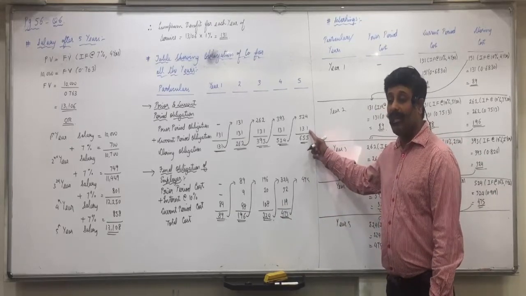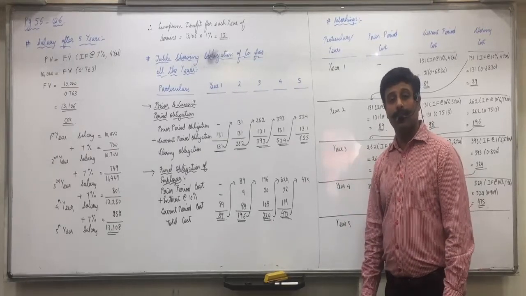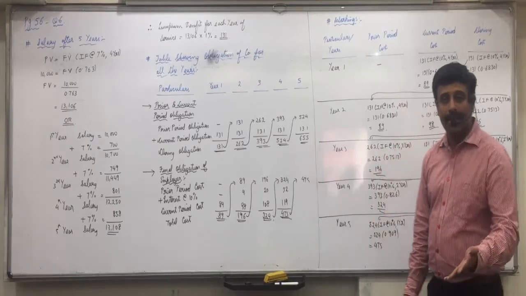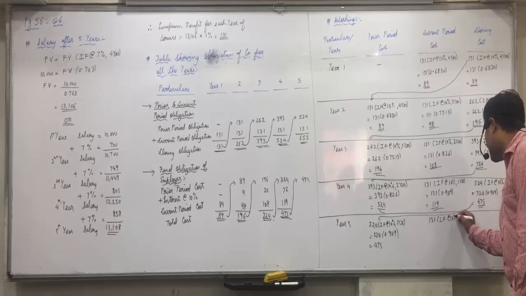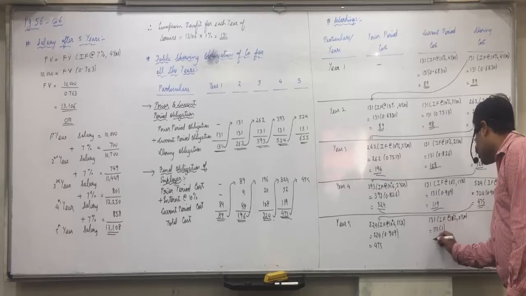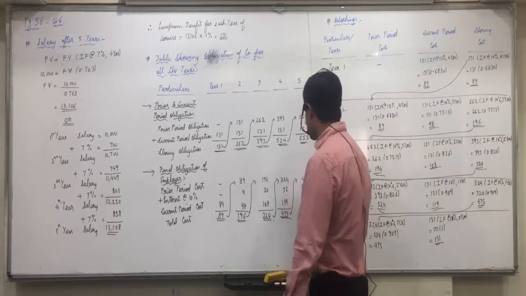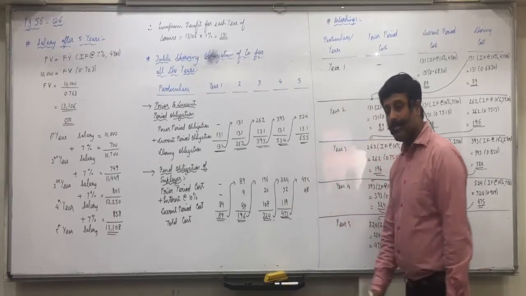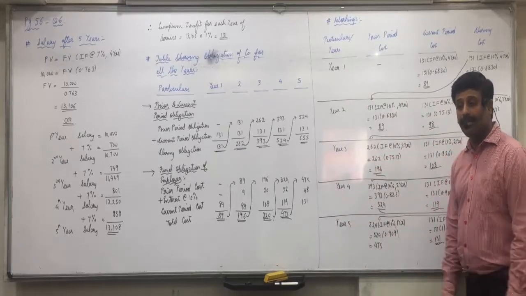Now listen carefully. 5th year we need to pay him how much? 131. So in the 5th year you need to keep aside how much? 131 only. Now it is not going to be invested. So here this 131 into interest factor at the rate of 10% and how many years? 0 years. For 0 years the interest factor is always 1 rupee. So it will always remain 0. Means in the last year, okay, 475 is 10%, how much interest we will get? 47.5 means 48. And in the 5th year you need to actually keep aside 131 only. Is everyone clear with this?